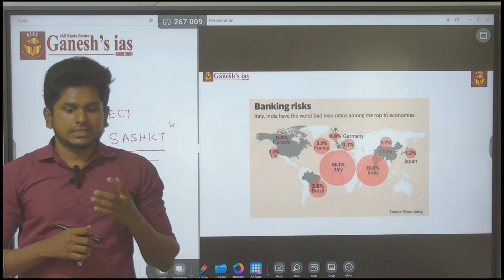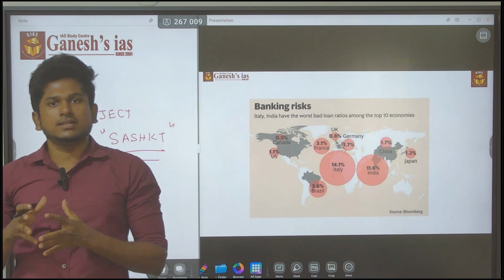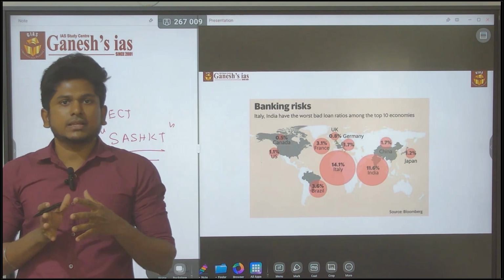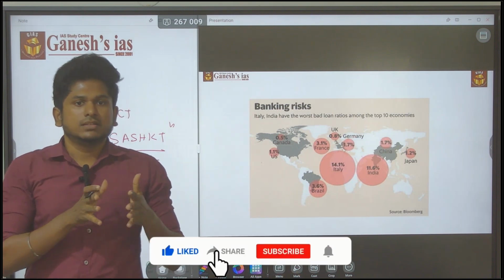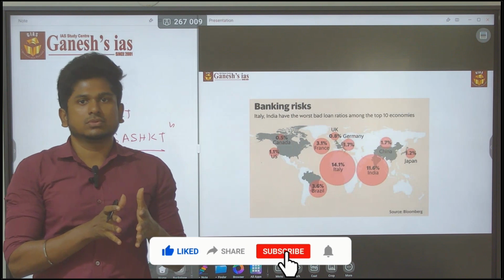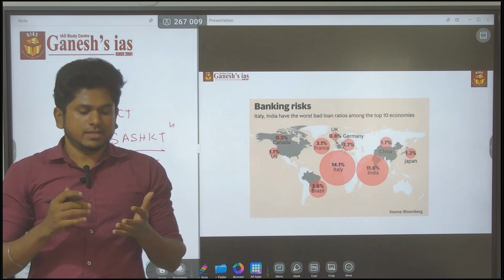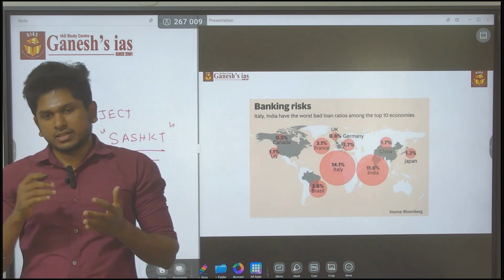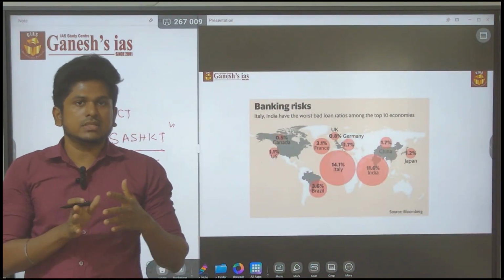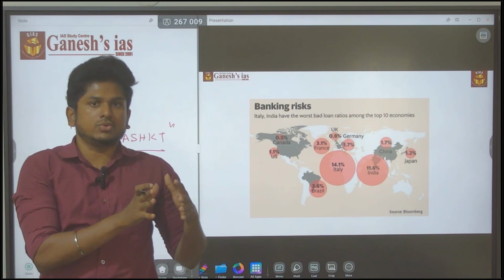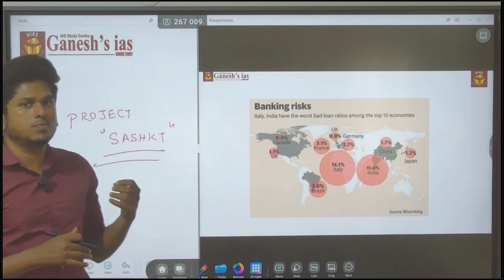First of all, if the bank is lending money and that money ends up as an NPA, what mechanisms does the bank need to follow? Earlier, they didn't have any mechanisms to follow. So a lot of measures were taken by the RBI, like the SARFAESI Act, and the newly created IBC. In such a way there has been huge progress in solving this NPA crisis. One of the mechanisms is called Project Sashakt.